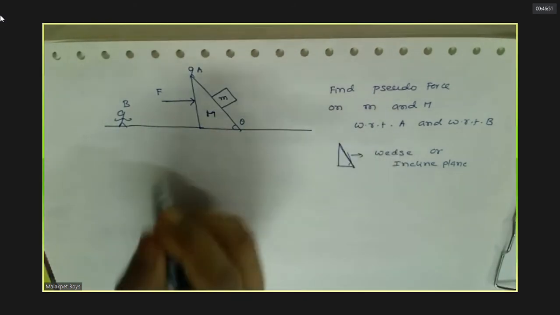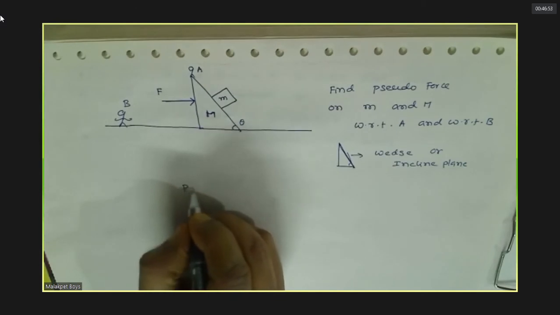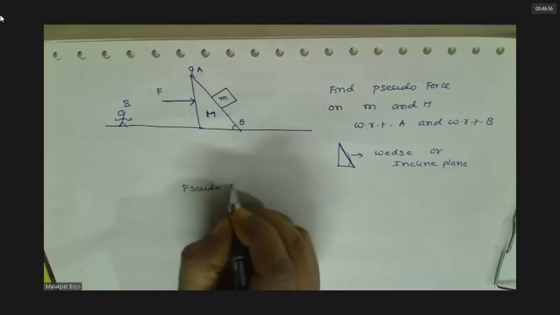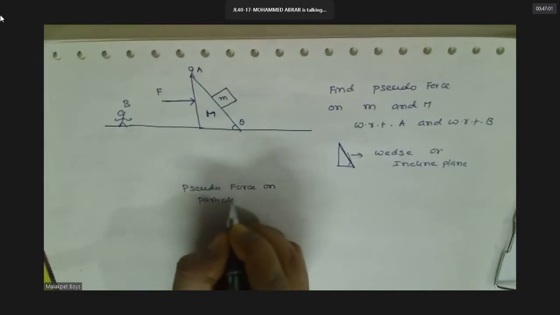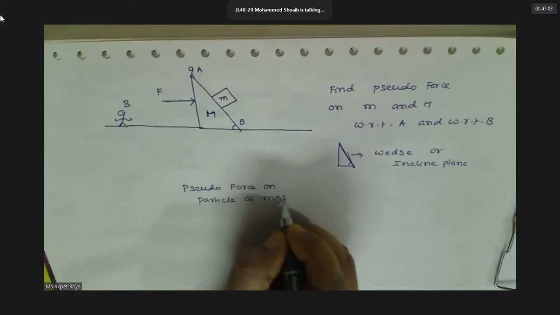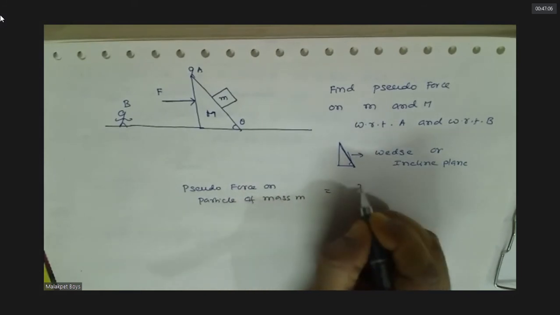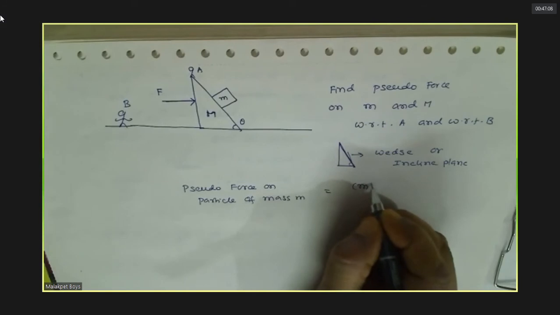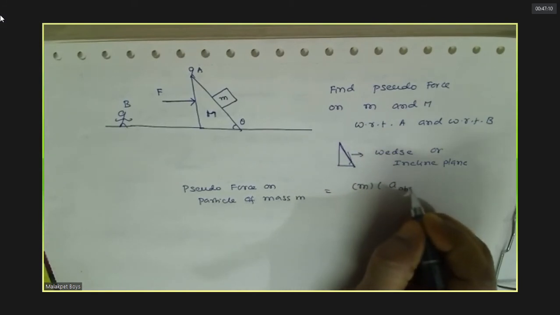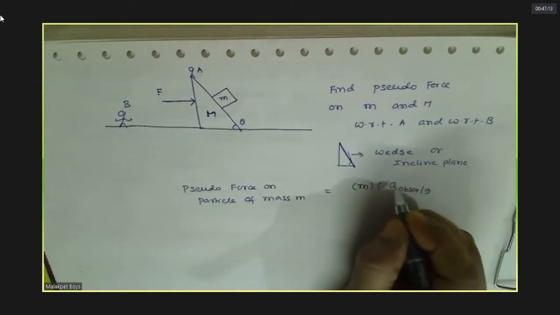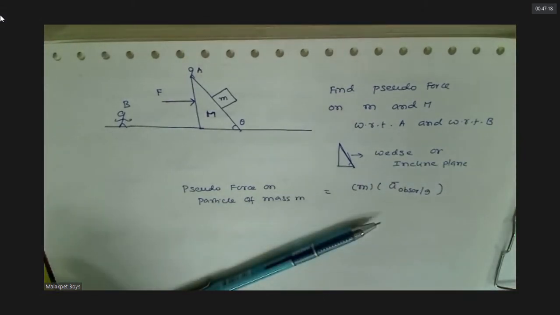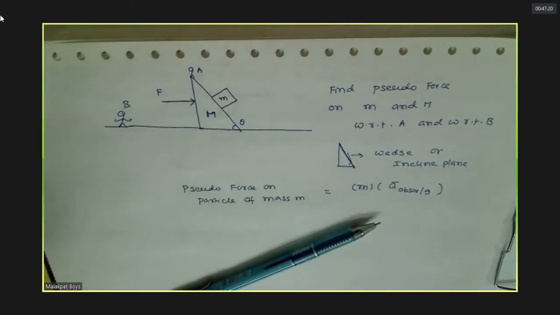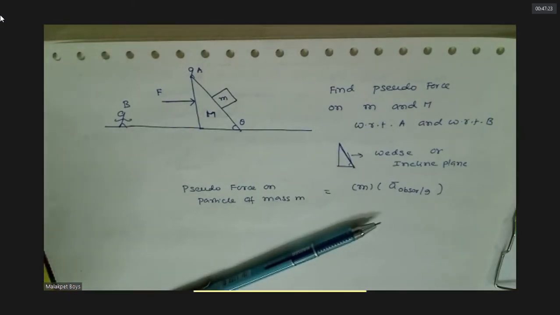What is pseudo force actually? Of the particle. Mass of particle into acceleration of themselves. Exactly. Mass of particle, acceleration of observer with respect to ground, minus. Understood this? By using this concept, you try. Sir, minus acceleration of observer, no? Yes, sir.